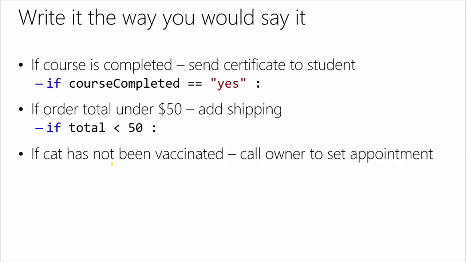If a cat has not been vaccinated, call the owner. Now this one, it's if they have not been vaccinated, call them over. So in that case, I might actually use if not vaccinated, because it's the way I think of it. I only do the action if the cat is not vaccinated. You could also use the not equal, so you could say if vaccinated, bang equal, or bang, exclamation point, bang, it's a Unix thing. In any event, you could also say the exclamation equals. And again, it does come down to a matter of personal preference.